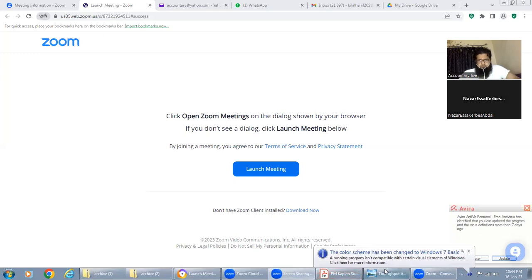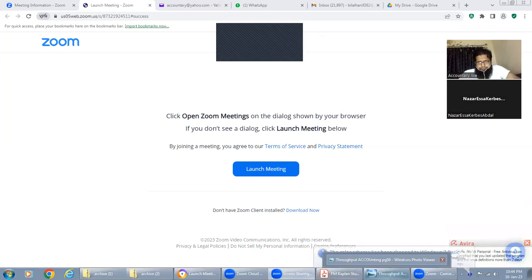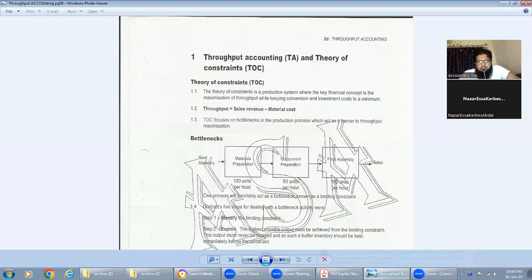Okay. So we were talking about throughput accounting. The theory of constraints is what? That we have a limited number of resources. Constraint means limiting factor. So theory of constraints means there are some limited things. So we have to just get good products out of this. We will not invest more. Which product is giving us more contribution?